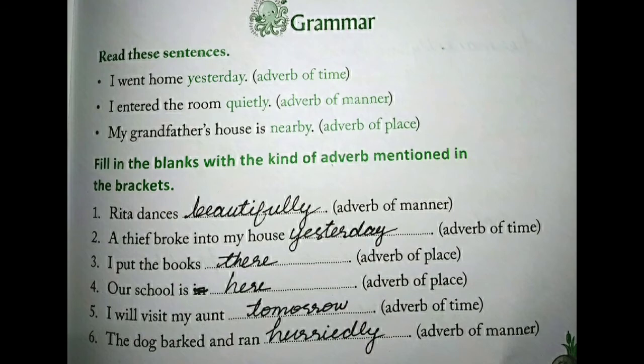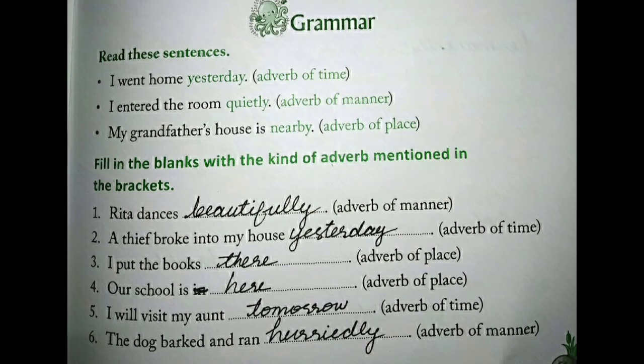Now fill in the blanks with the kind of adverb mentioned in the brackets. Rita dances dash. So how Rita dances? Beautifully. Second one, a thief broke into my house dash. So when did a thief break into my house? Yesterday. It shows the time of an action. Third one, I put the books dash. So here you have to write adverb of place. The answer is there.